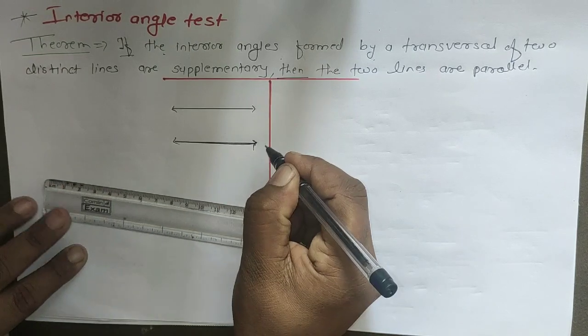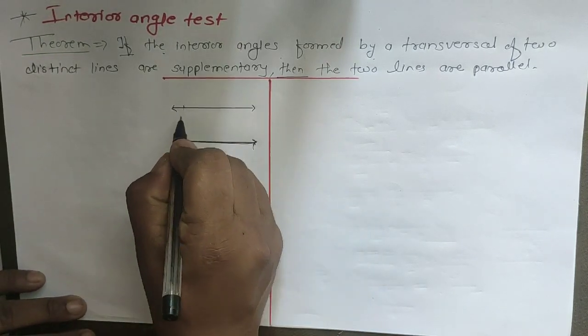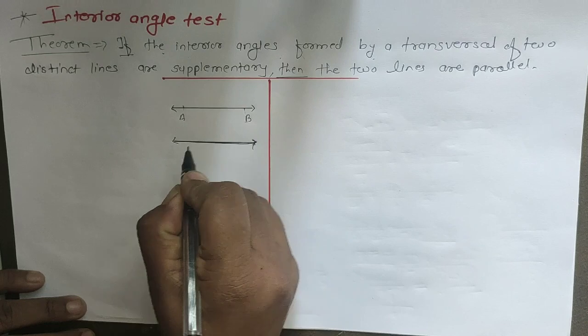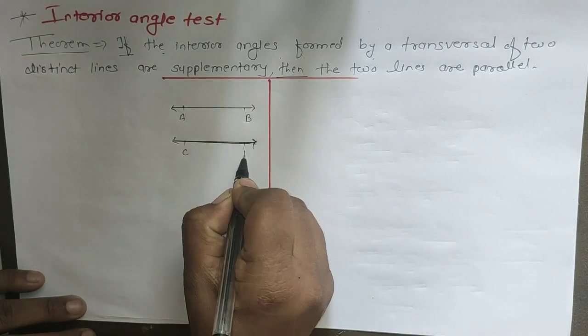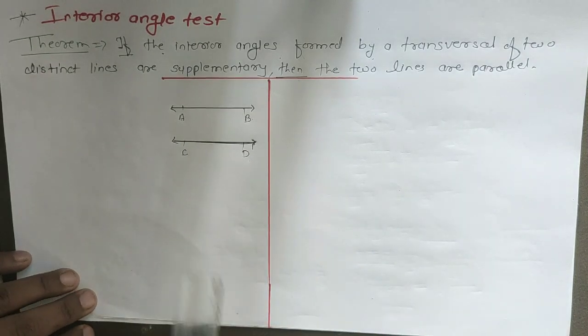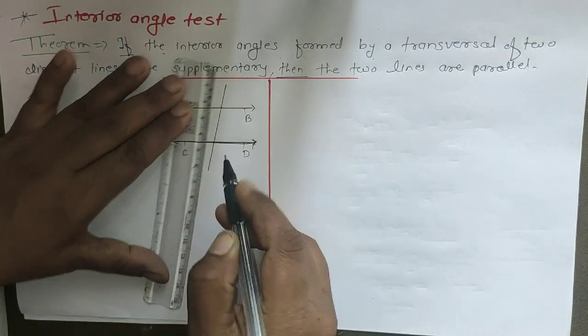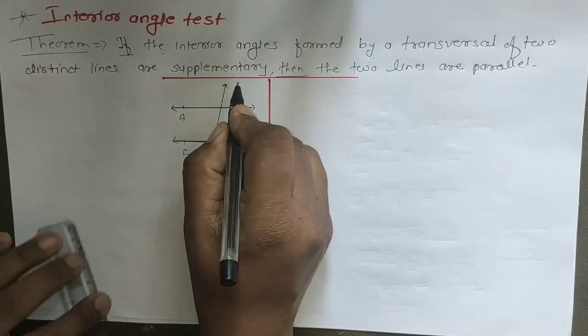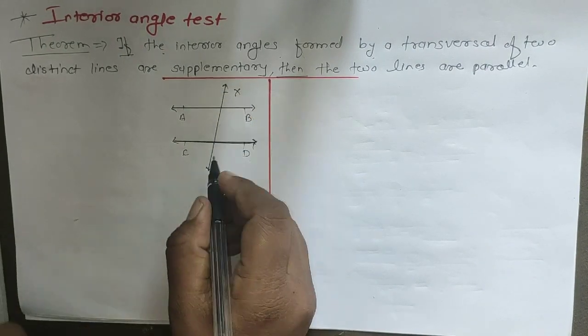This is line AB and that is line CD. Okay, and this is a transversal. The name of the transversal is XY.